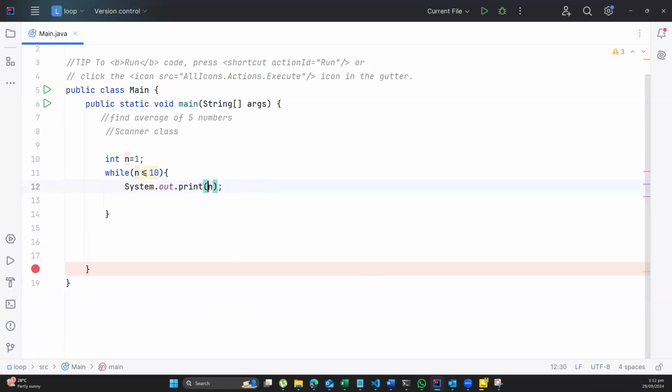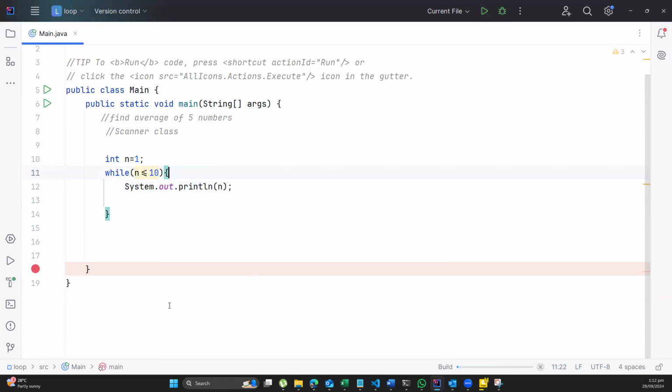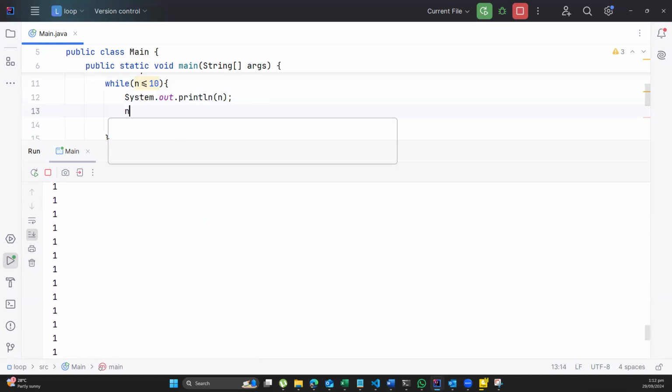Now, you see, because I brought the ln over here, it means that each time it was displaying, it was going to a new line. Oh, it is running an infinity loop because I didn't bring n++ here. So let me stop it and run it again.